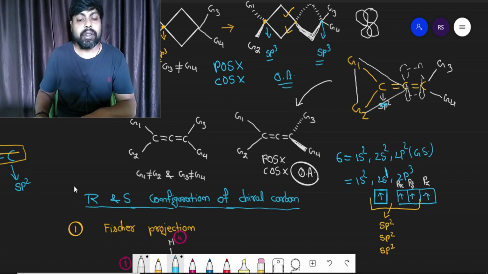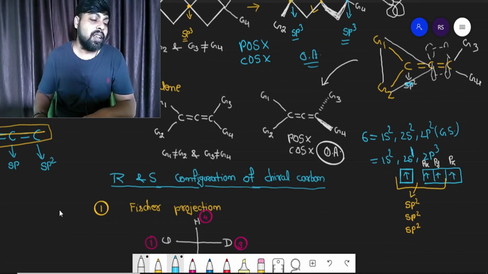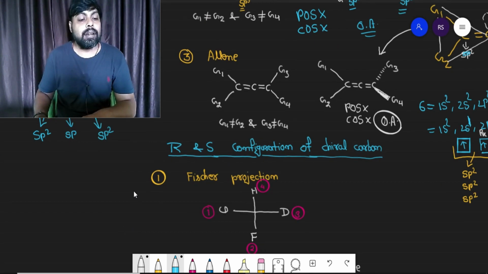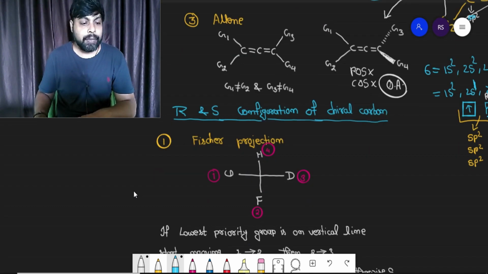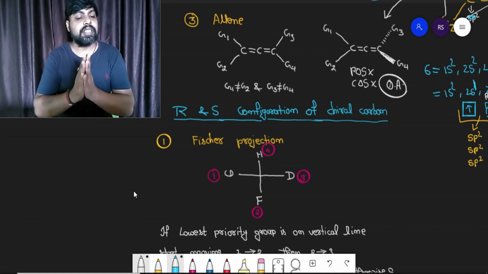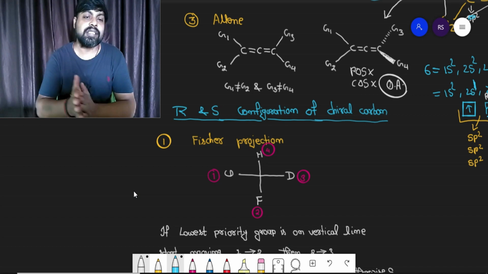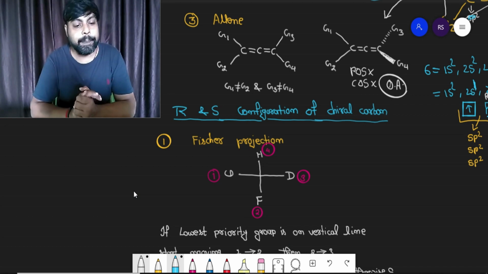Now what we are going to do, we are going to assign the configuration R and S, capital R and capital S, to the chiral carbon, right? It is again very important. I'll start with the Fischer projection. In Fischer projection, we already know there is a vertical and a horizontal line.